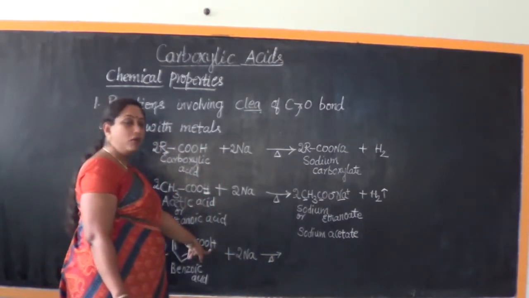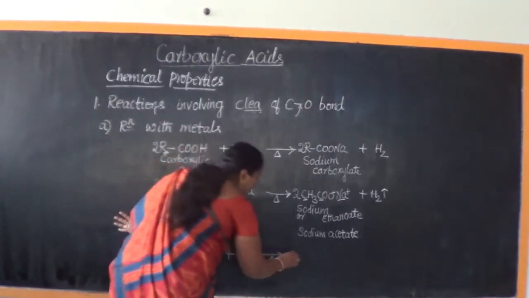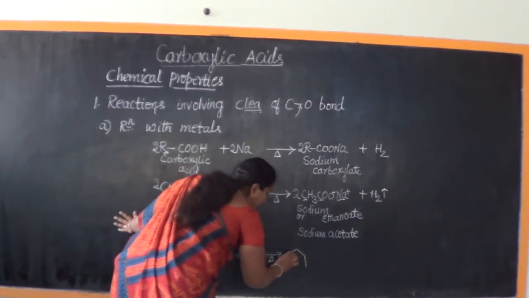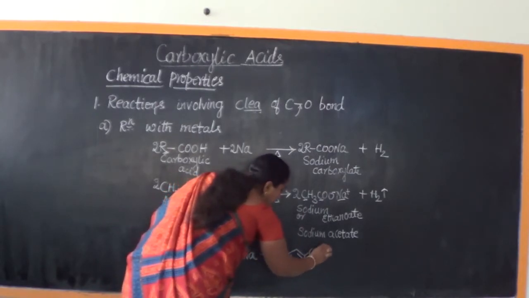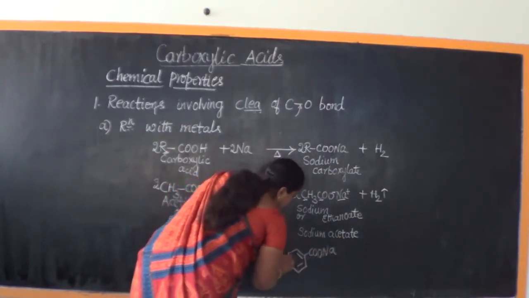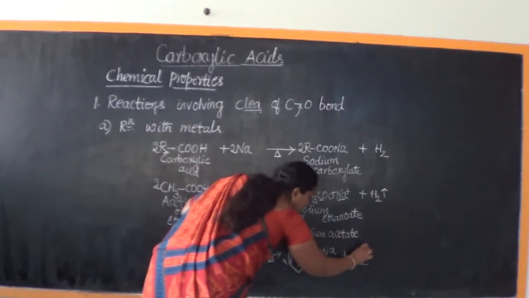So what are we going to obtain? H will go out from two molecules as H2 and Na will occupy its place. So the product is C6H5COONa, two molecules of them, along with liberation of hydrogen.